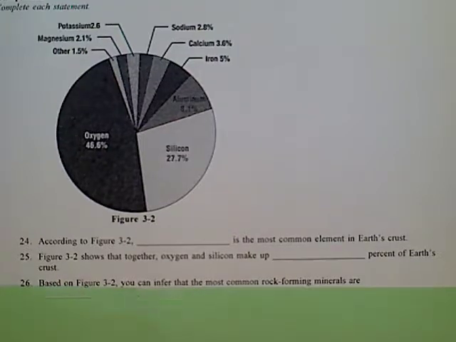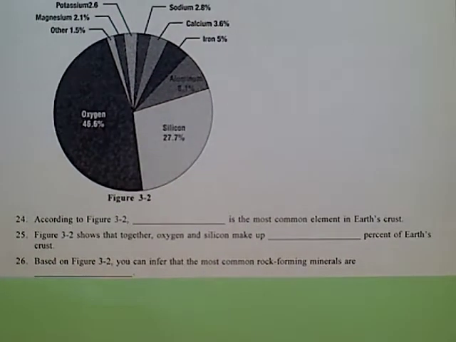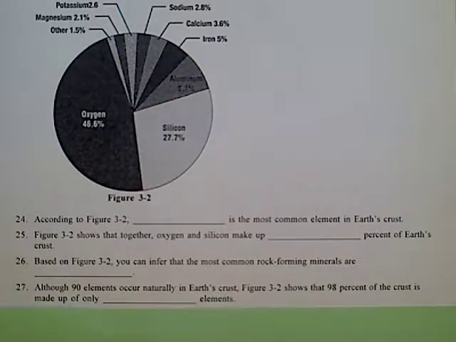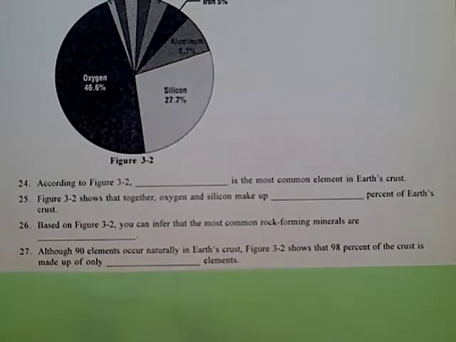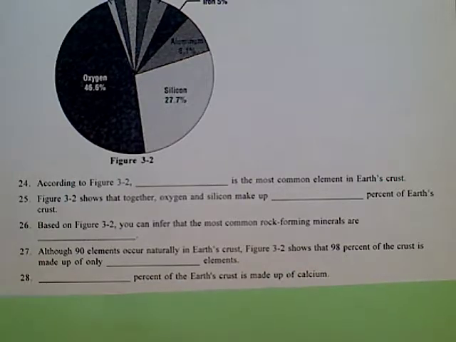Number 26. Based on figure 3.2, you can infer that most common rock-forming minerals are blank. Number 27. Although 90 elements occur naturally in Earth's crust, figure 3.2 shows that 98% of the crust is made up of only blank elements. And number 28. Blank percent of the Earth's crust is made up of calcium.